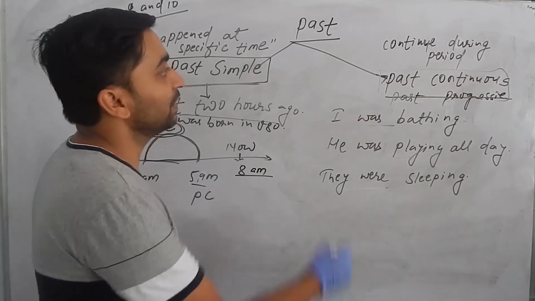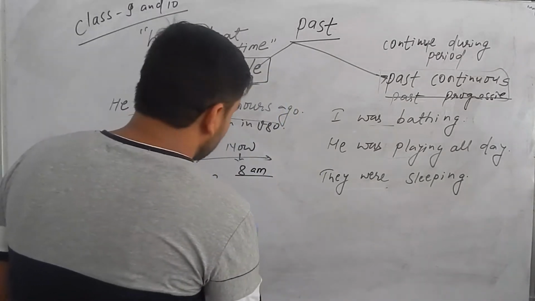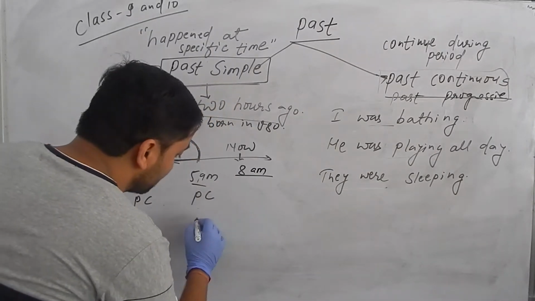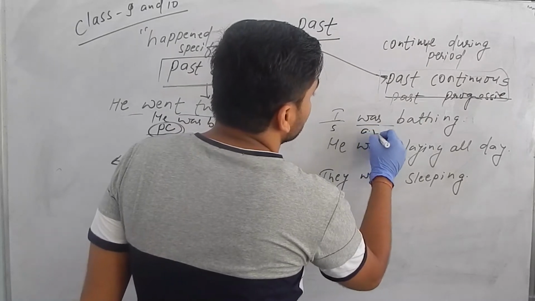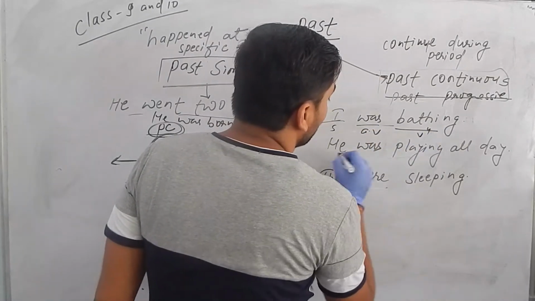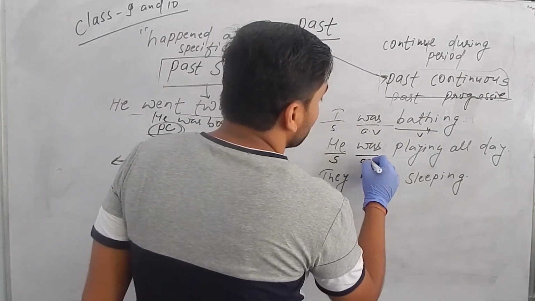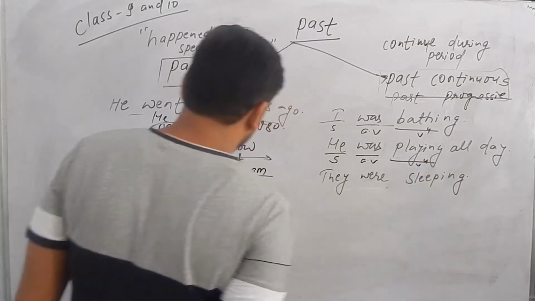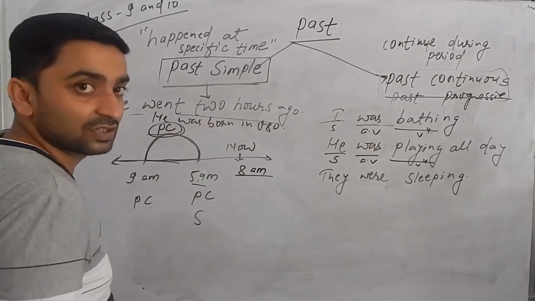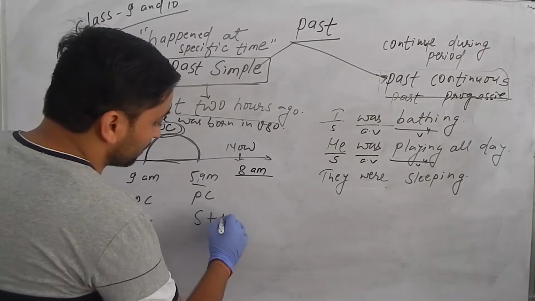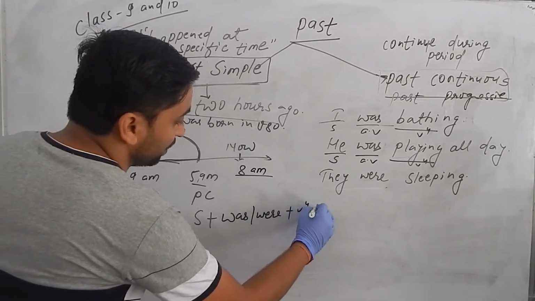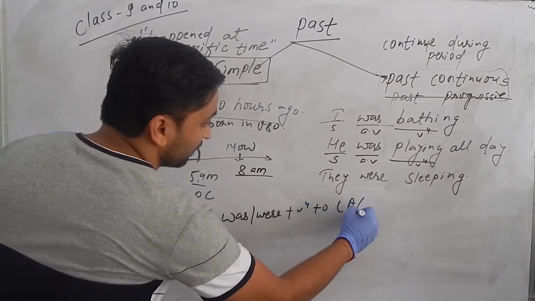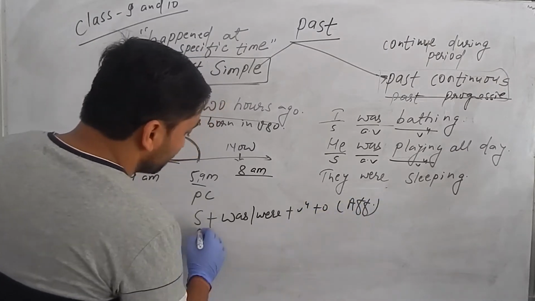What are the structures of the past continuous tense? Very simple. Here is the subject, here is the auxiliary verb, and this is V4. You can form the structures from those examples. Affirmative: subject plus was/were plus V4 plus object.